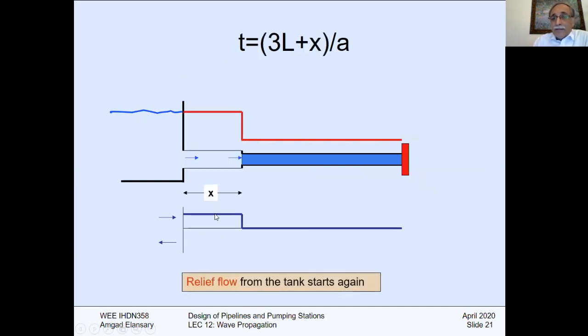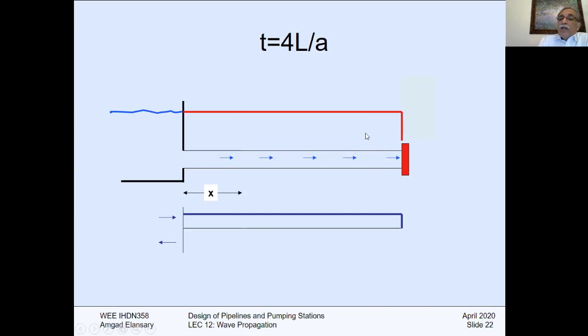Again, the last cycle here, the relief from the tank, velocity will be positive direction, diameter will return back again, velocity will be positive, and then the wave front will move until it reaches the valve and return at 4L/A. Everything will be the same at the beginning. Everything will return to its initial condition.